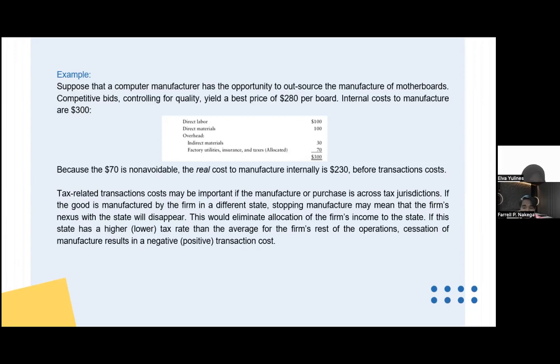Tax-related transaction costs may be important if the manufacture or purchase is across tax jurisdictions. If the good is manufactured by the firm in a different state, stopping manufacture may mean that the firm's nexus with the state will disappear. This will eliminate allocation of the firm's income to the state. If this state has a higher tax rate than the average for the firm's rest of the operation, cessation of manufacture results in a negative transaction cost. Next.